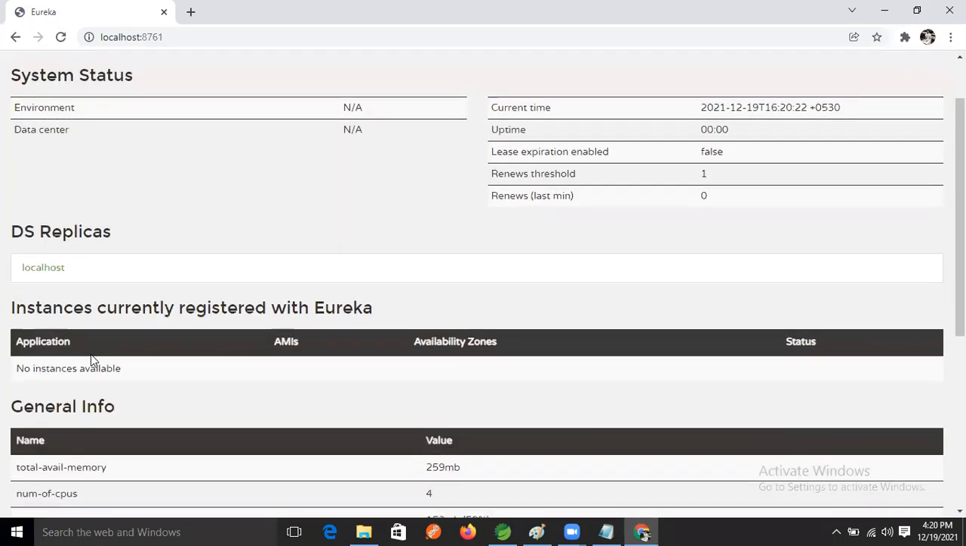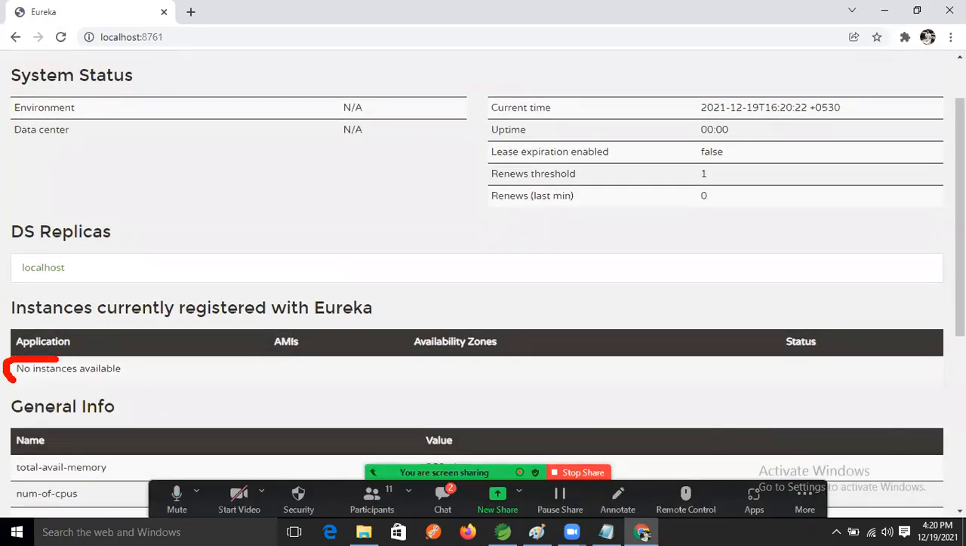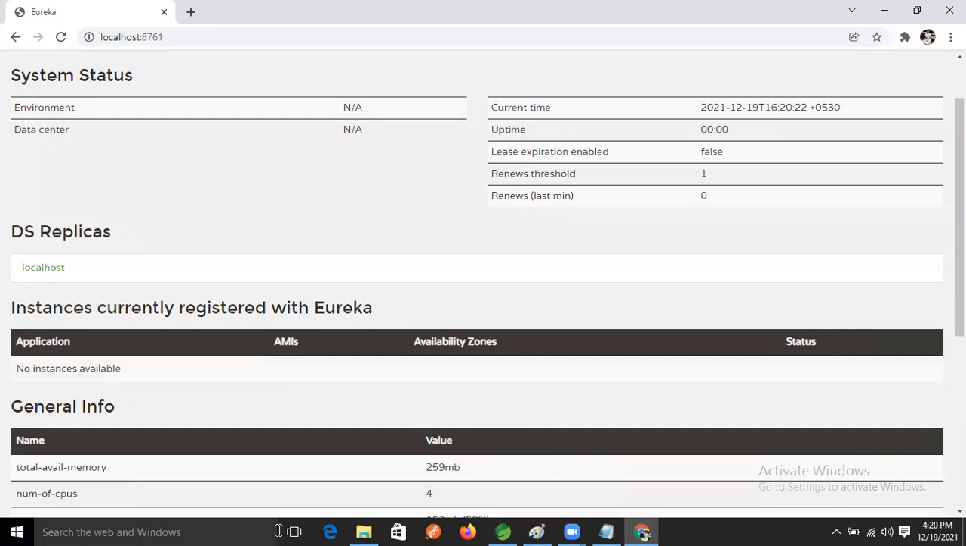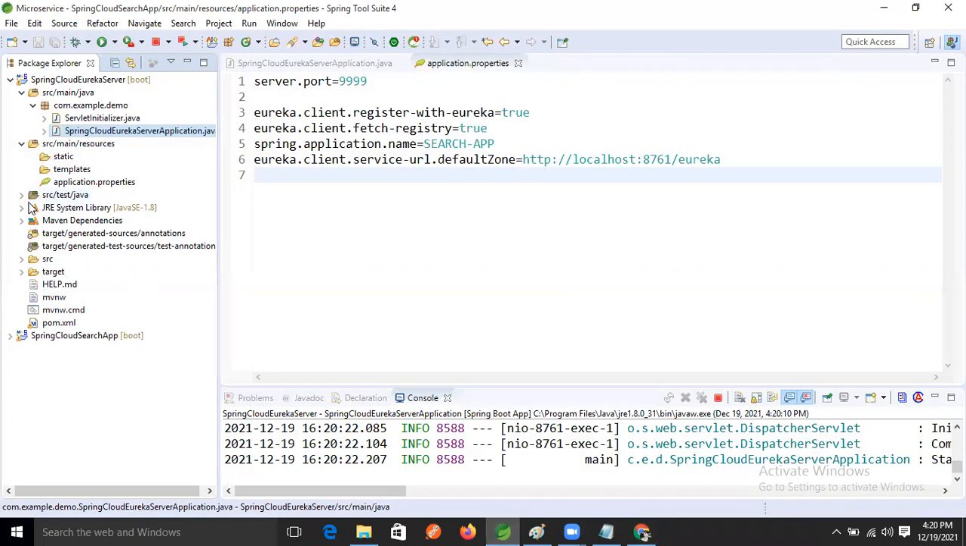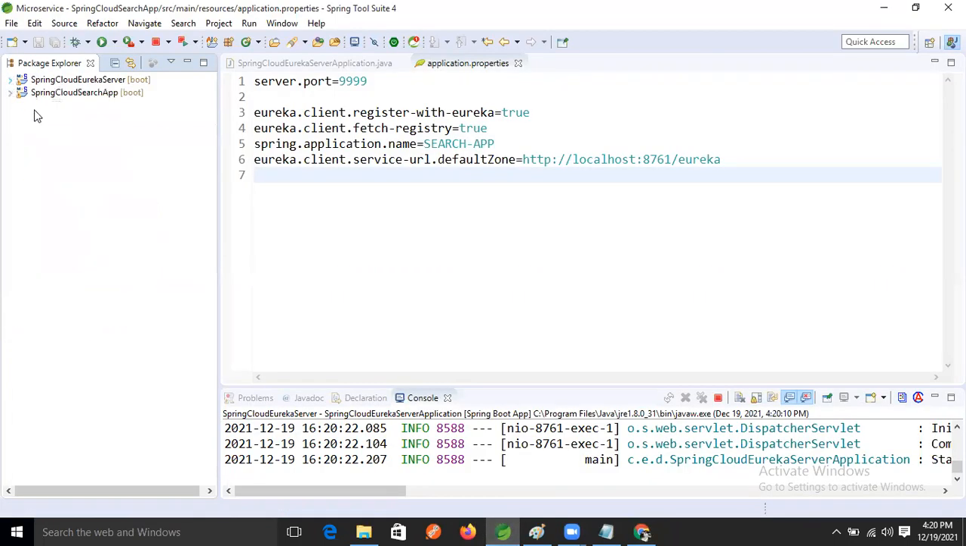So there is no instance. Observe it here, no instance, guys. No instance, right? So again, what I'm going to do now, let's run our microservices application.